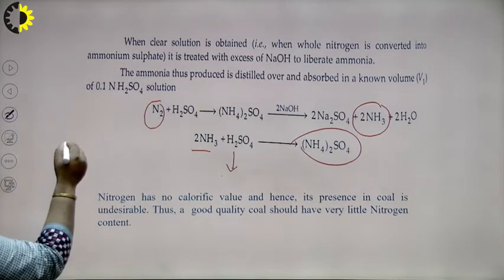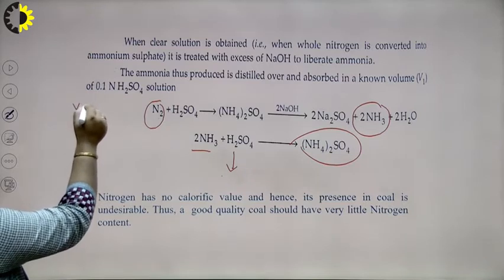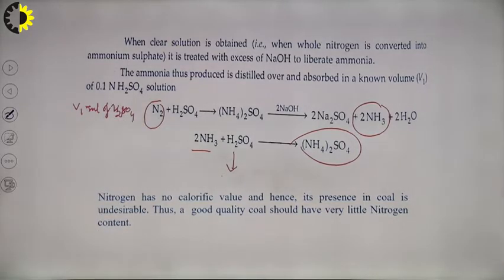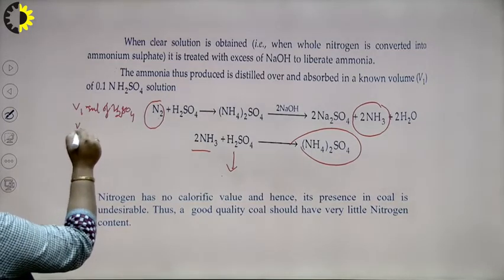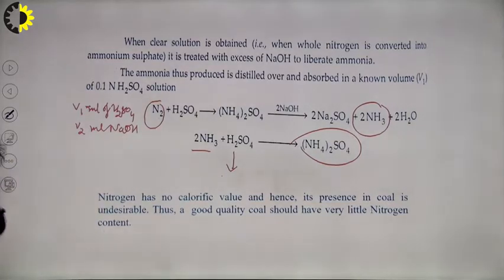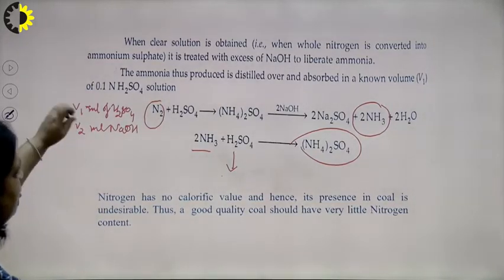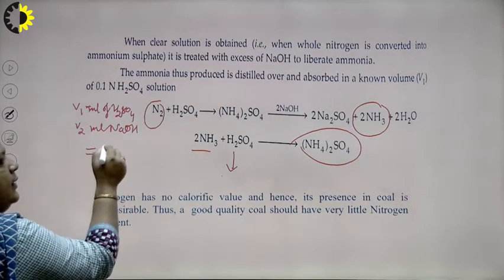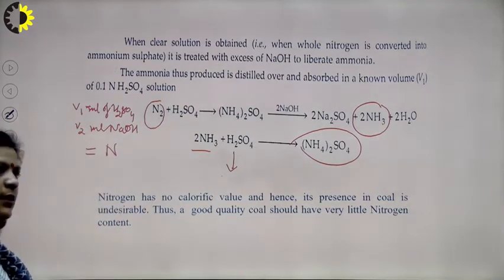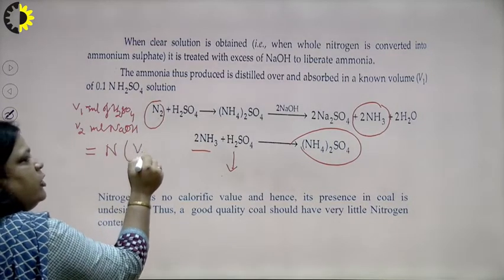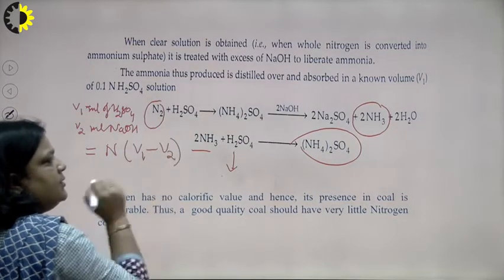Here we can say let V1 ml of H2SO4 be taken, but a few ml of H2SO4 is extra, and for the extra let V2 ml NaOH be used. To make the calculation easy, we generally take the normality of both the same. So, what will be the equivalent? The equivalent will be N, the normality of H2SO4, and the volume used, which is V1 minus V2.